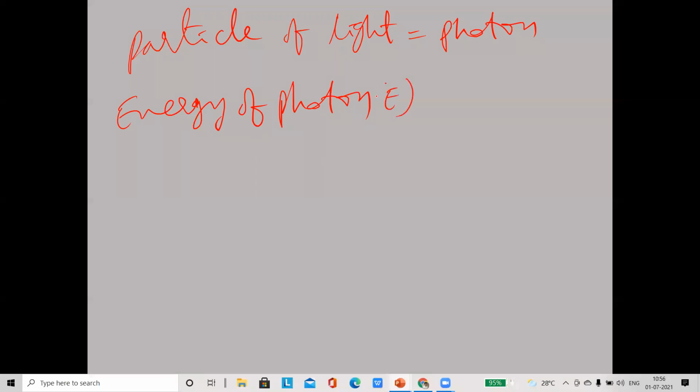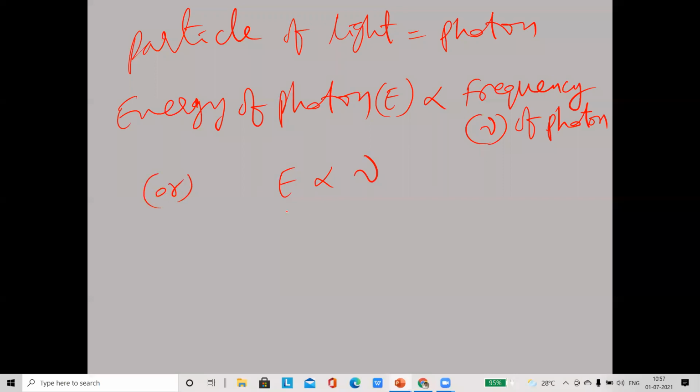The energy of the photon, that is E, is directly proportional to the frequency, given by nu, the frequency of the photon. If the frequency of the photon is greater, the energy will be greater. If the frequency of the photon is lesser, the energy is lesser. So the energy of the photon is directly proportional to the frequency of the photon. Therefore E is proportional to nu, or we write E equals h nu, where h is a constant called Planck's constant.